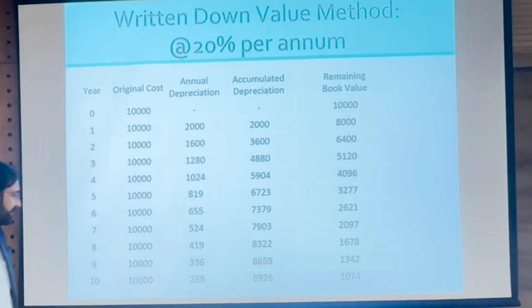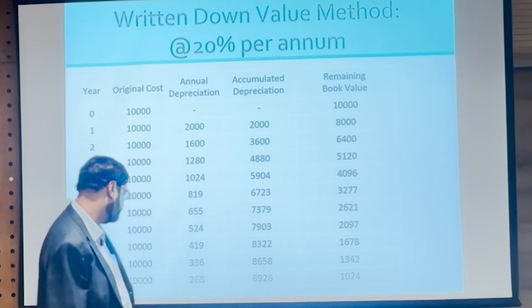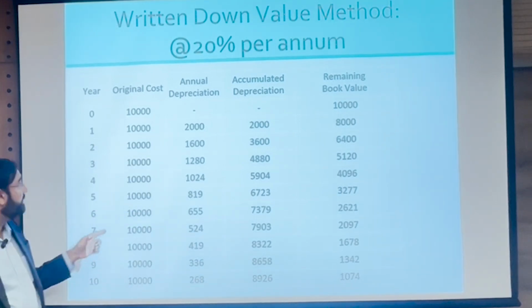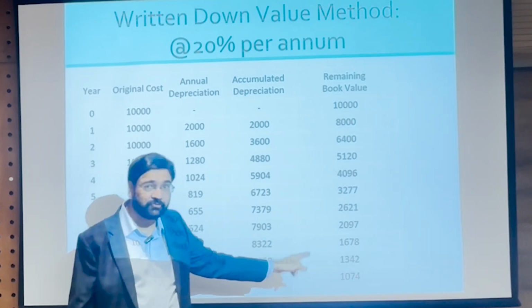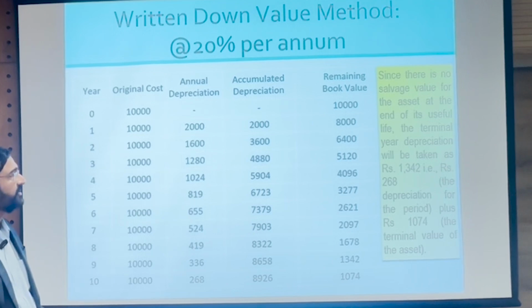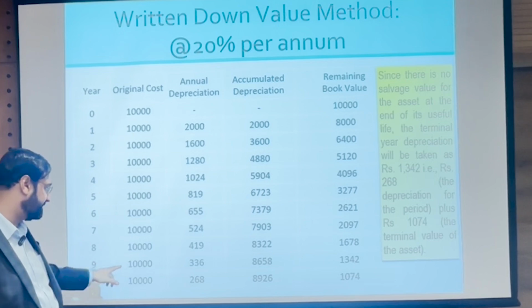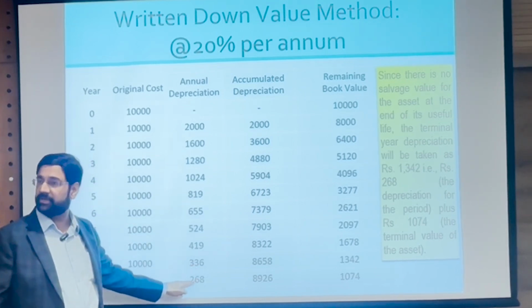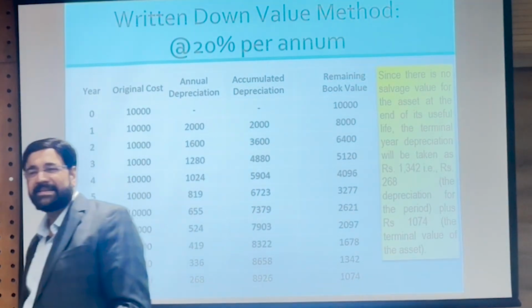So when you keep doing this, in year 9 your depreciation is 336, accumulated depreciation is 8,658, and remaining book value is 1,342, and in year 10 annual depreciation is 268, accumulated is 8,926, and remaining book value is 1,074. But look at year 10 again, look at the yellow portion I have written. Since there is no salvage value for the asset at the end of its useful life, the terminal year depreciation, meaning final year, will be taken as 268, being the normal depreciation for the year, plus the remaining book value is also depreciated, because when the assets become too old,